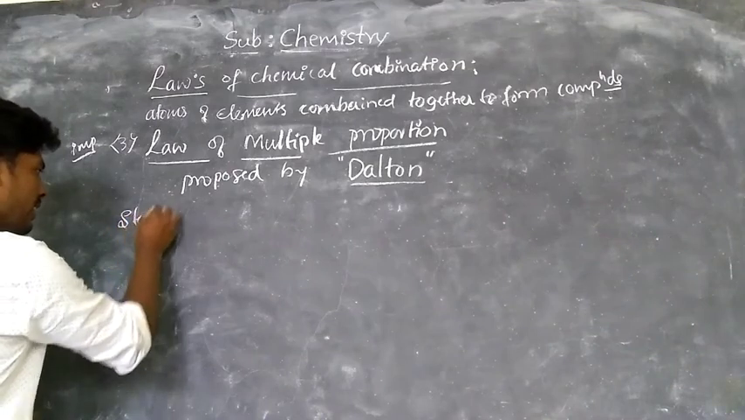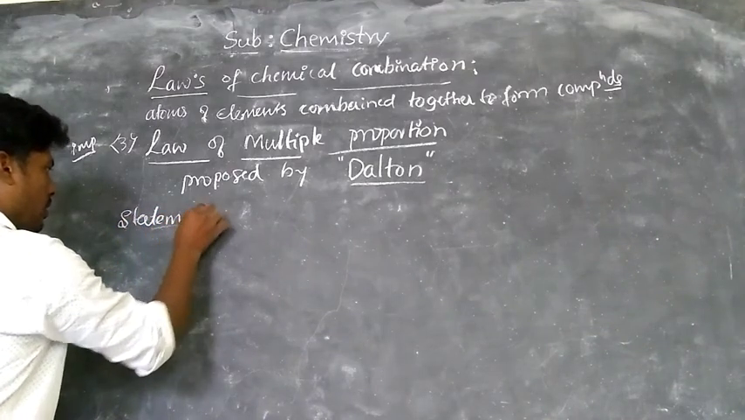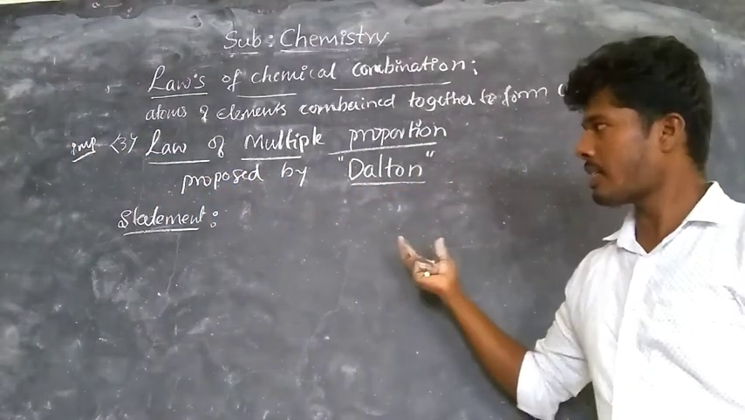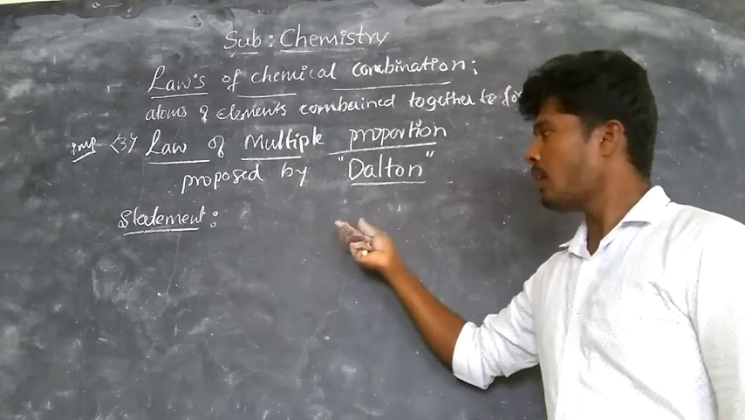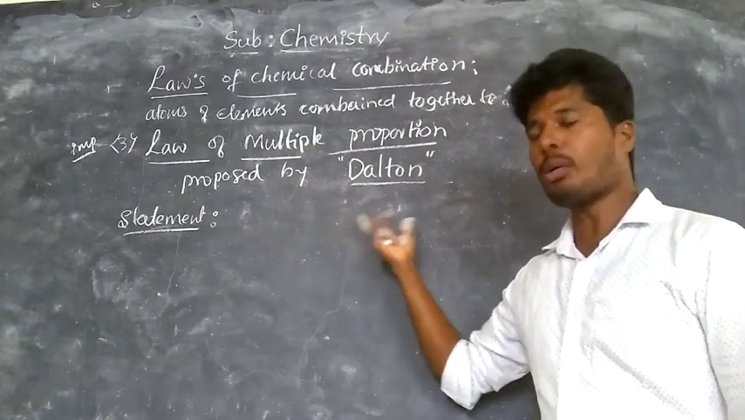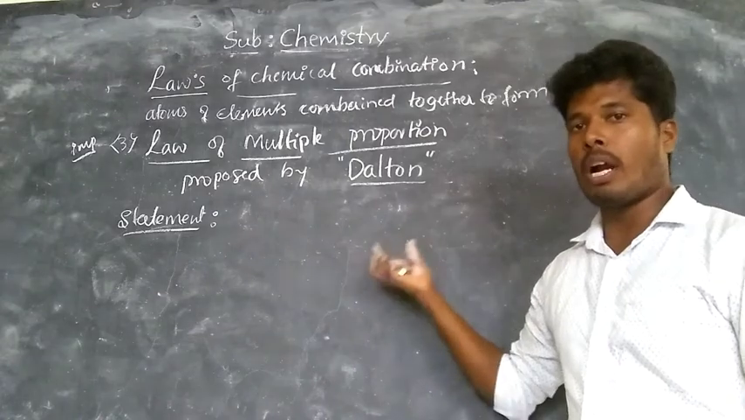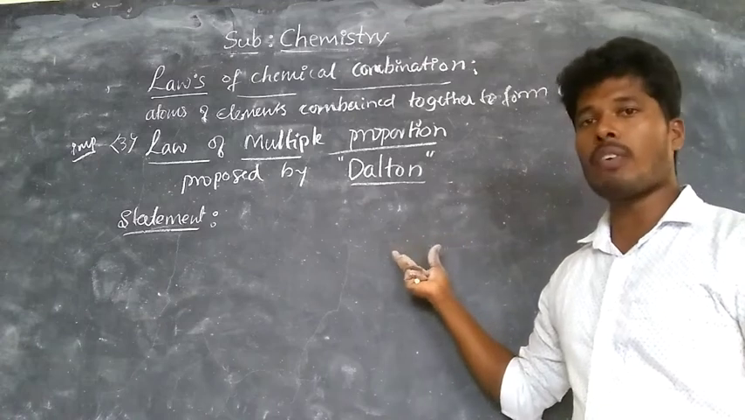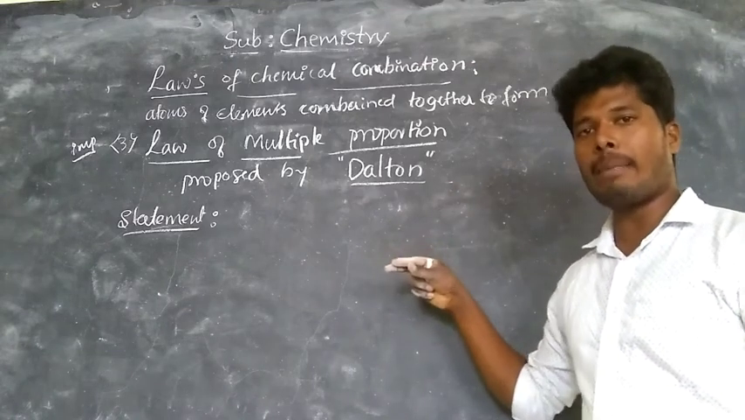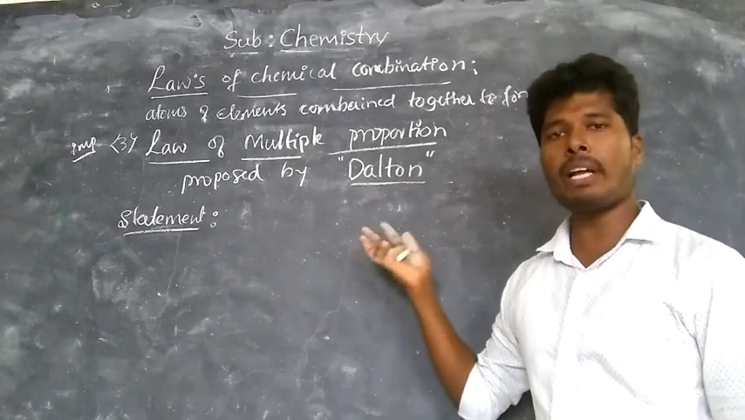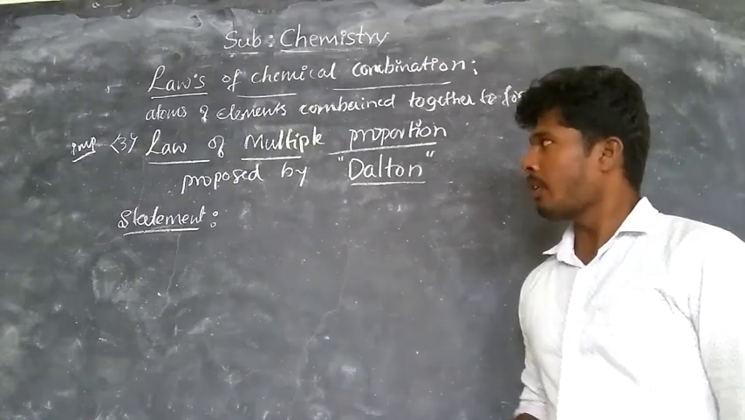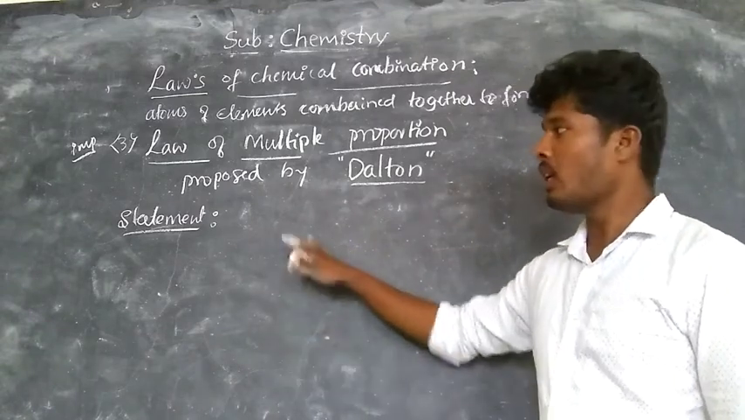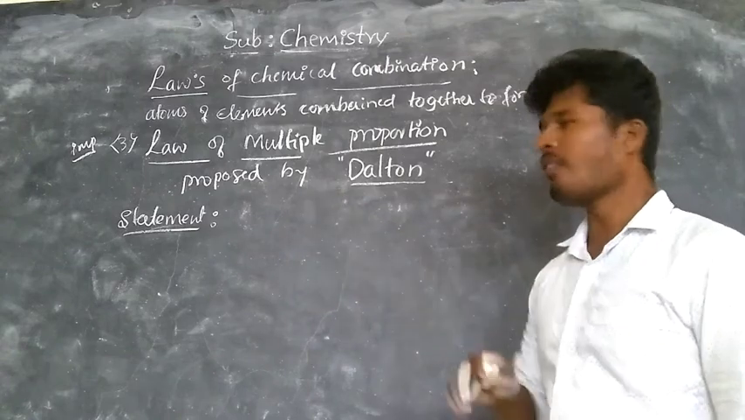It states that two elements can combine together to form a compound, and masses of one element combine with a fixed mass of another element. The ratio of the masses is a simple whole number. It's called the law of multiple proportion. Now observe, after writing the statement and taking an example, you will know what is meant by the law of multiple proportion.